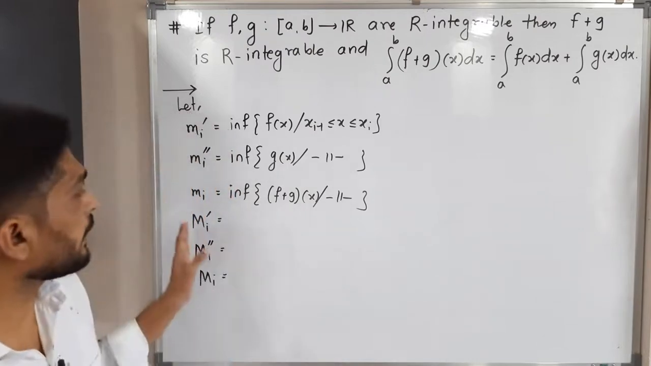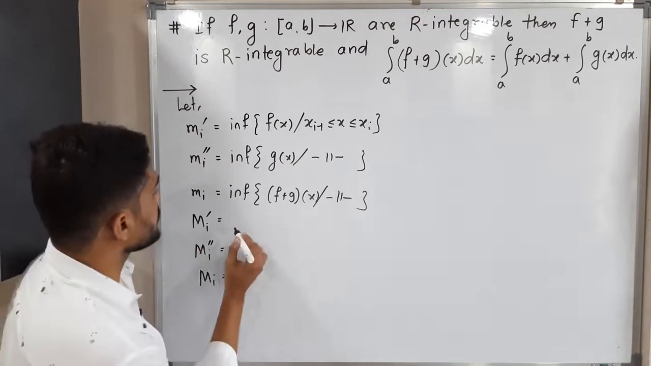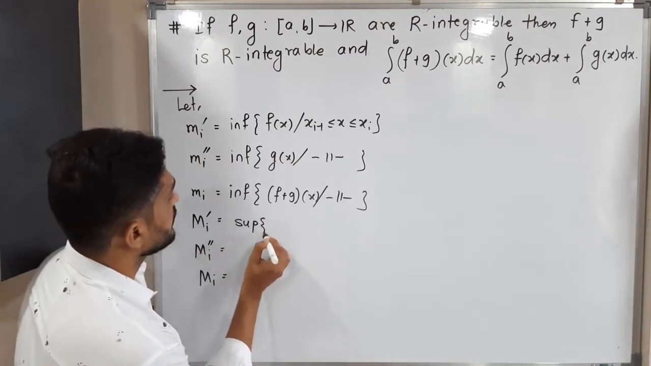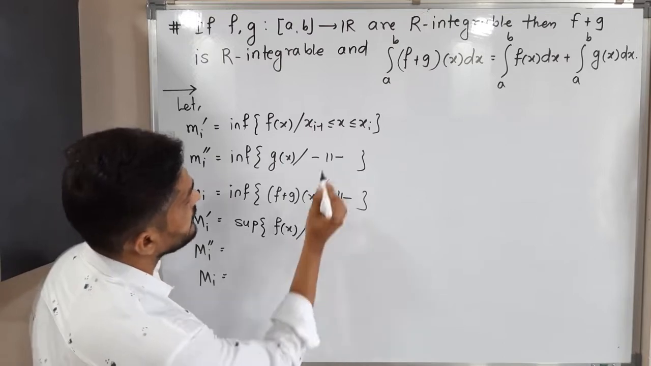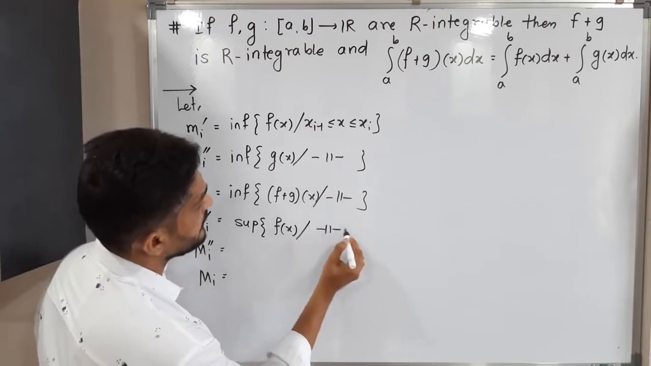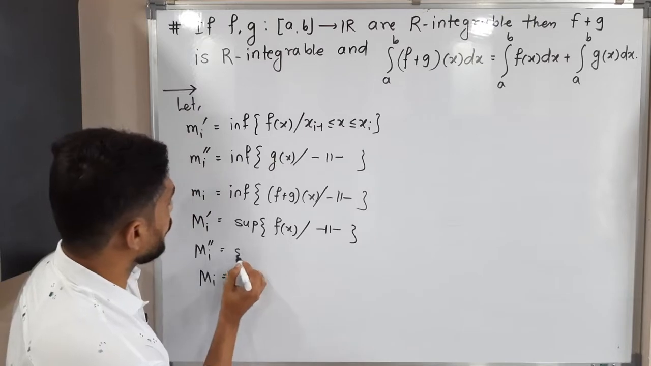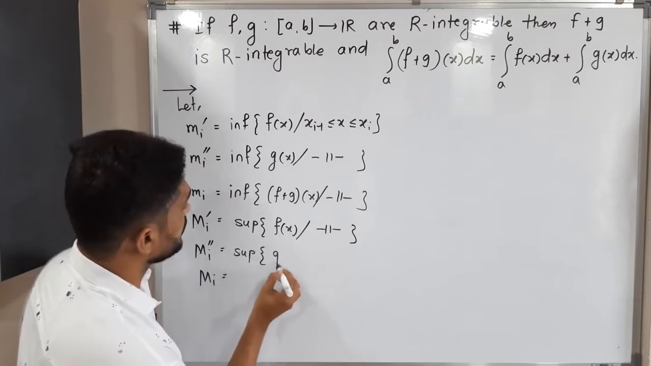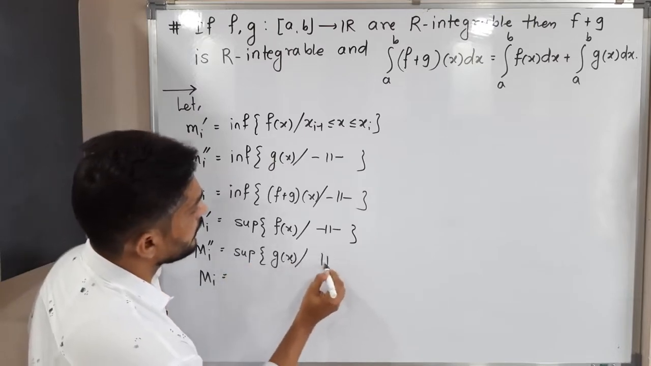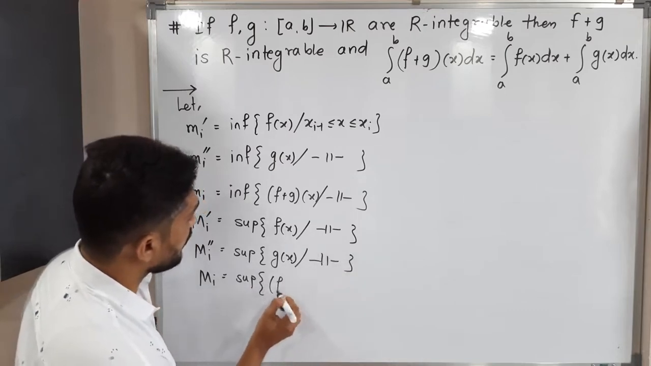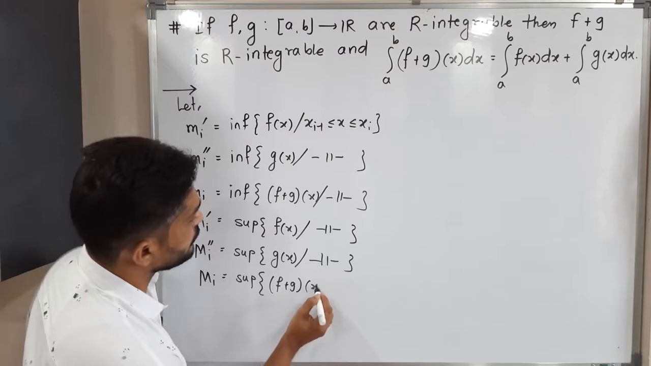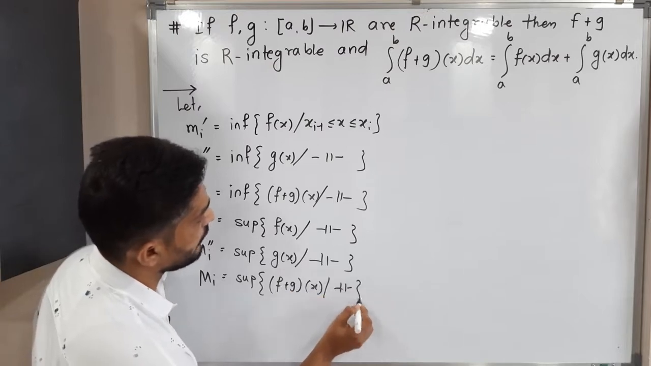Similarly, we can define capital Mi's. So capital Mi dash is equal to the supremum of f of x such that the same xi minus 1 is less than or equal to x less than or equal to xi. This is for g, supremum of g of x. Will you guess what our capital Mi will be for? This is the supremum of f plus g of x.